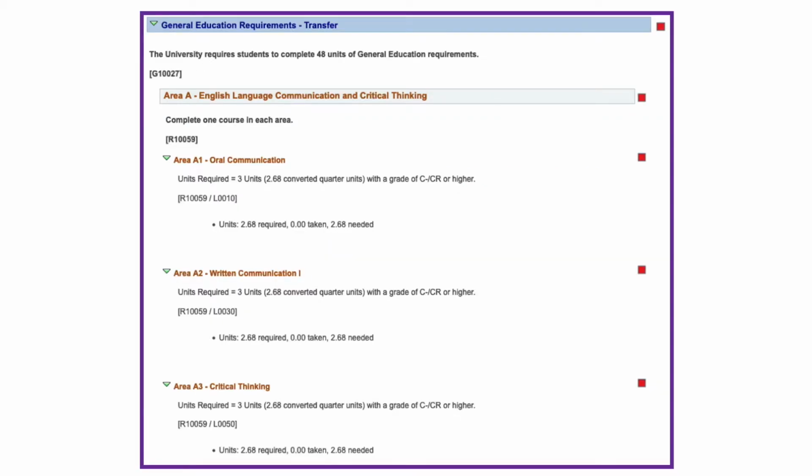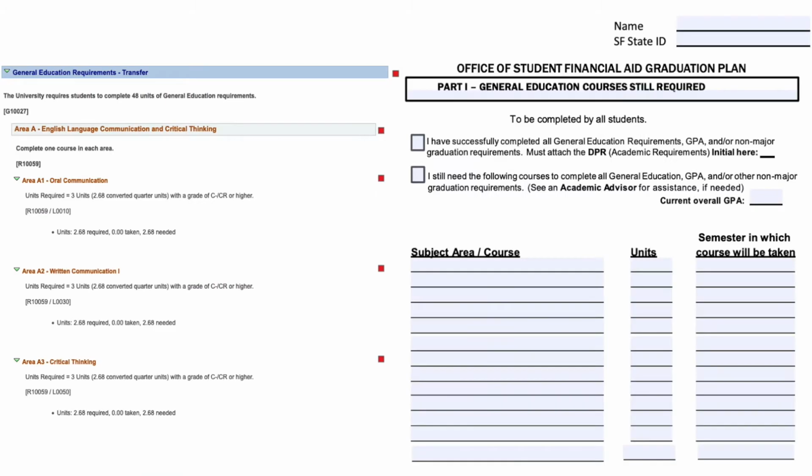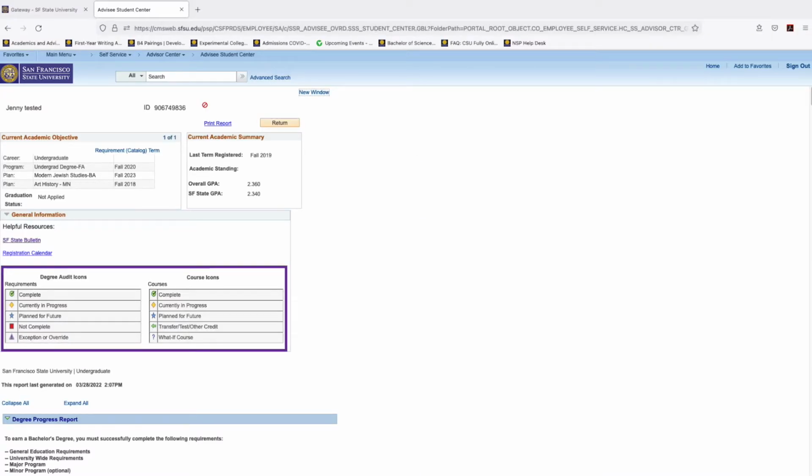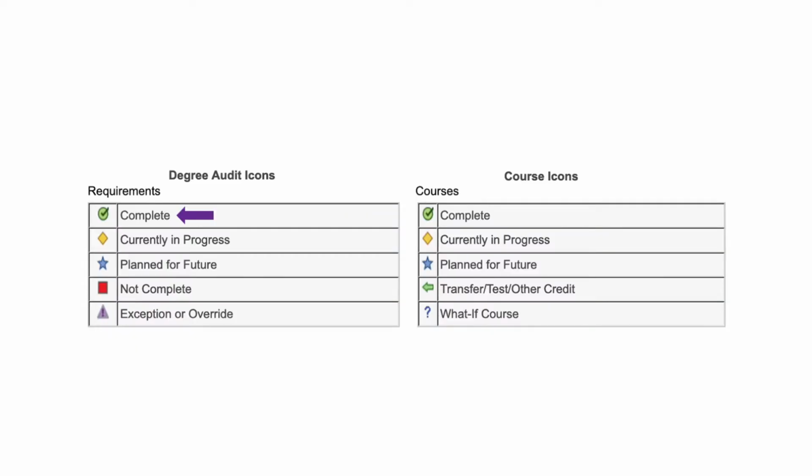You will use the General Education section of your DPR to complete page 2 of the SAP appeal, which is where you will list out any general education requirements that you still need to complete. A green check mark on your DPR means the requirement is complete. A yellow diamond indicates the requirement is in progress, and a red box means that the requirement is still needed.